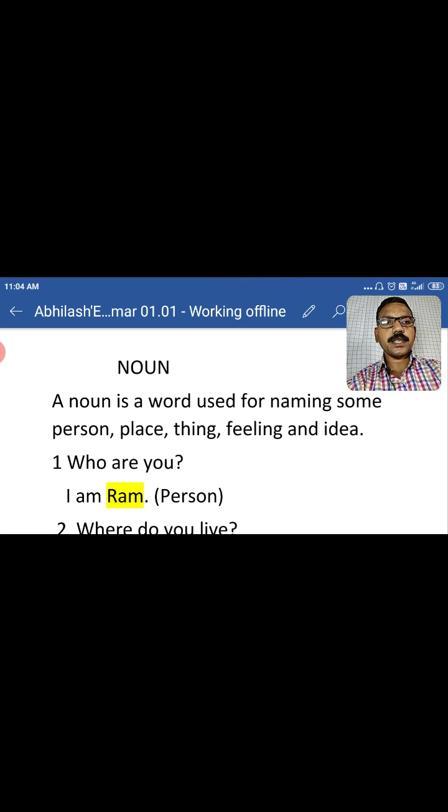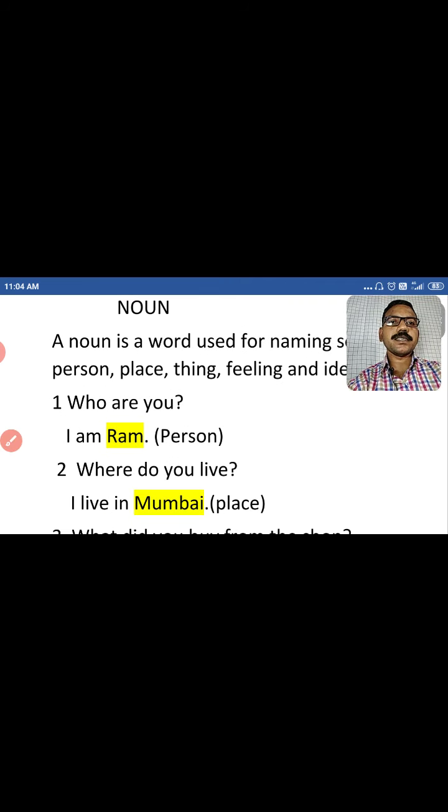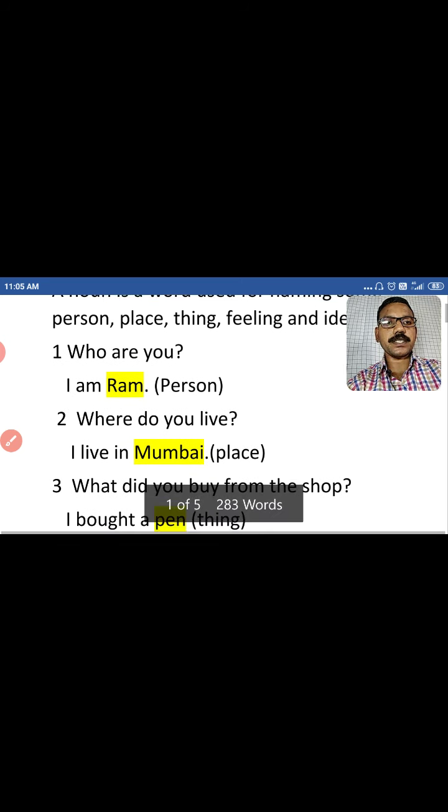Next, we can see the second example. If I ask my friend, where do you live right now? He replies that he lives in Mumbai. Here we can see Mumbai is the name of a place. So it is also a naming word. So Mumbai is the noun in this sentence. It is the name of the place.